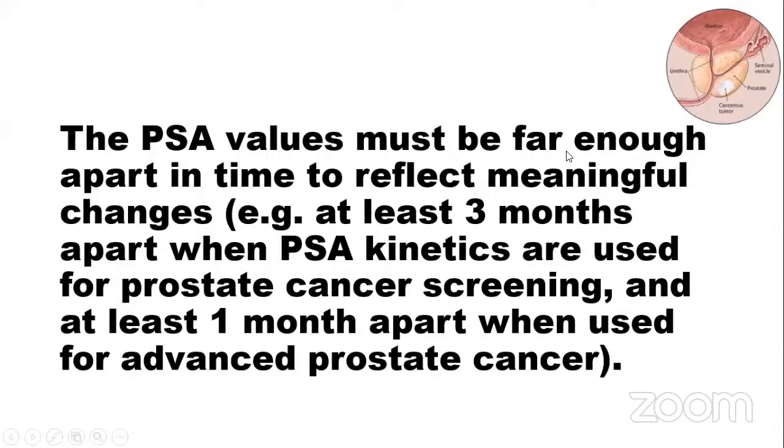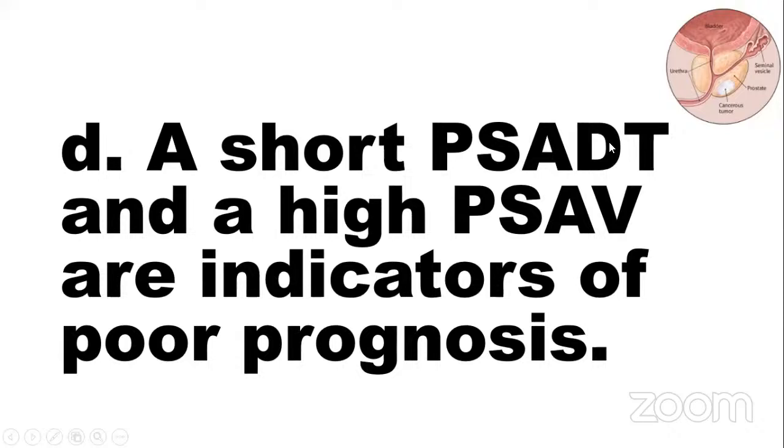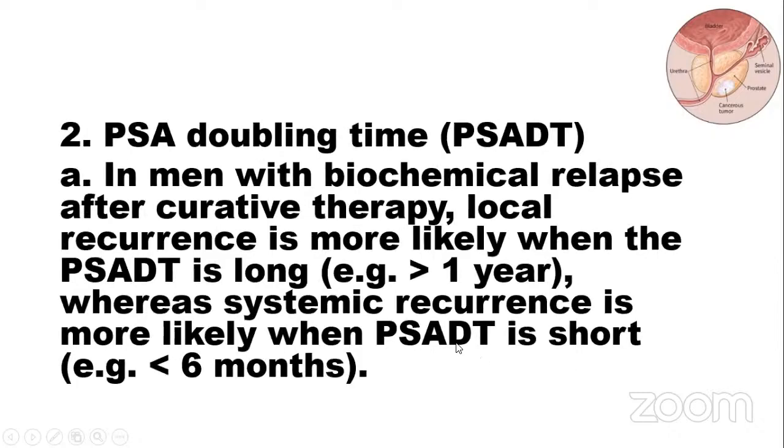The PSA values must be far enough apart in time to reflect a meaningful change. For example, at least 3 months apart when the PSA kinetics are used for prostate cancer screening, and at least 1 month apart when they are used for advanced prostate cancer. PSA kinetic calculation may be more reliable when using a greater number of PSA values. A short PSA doubling time and high PSA velocity are indicative of poor prognosis.